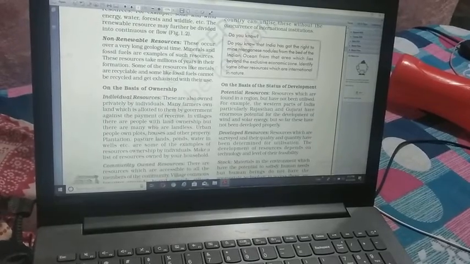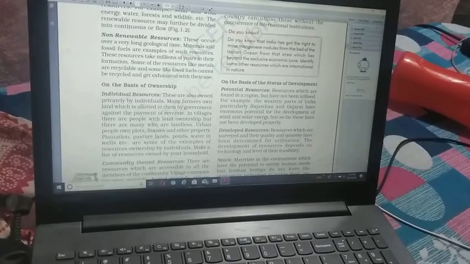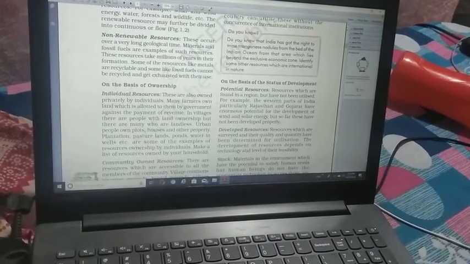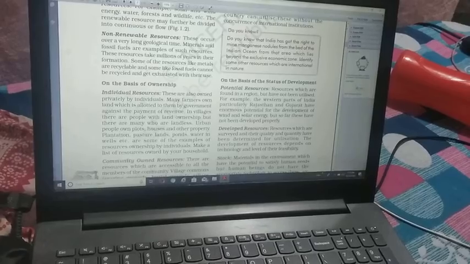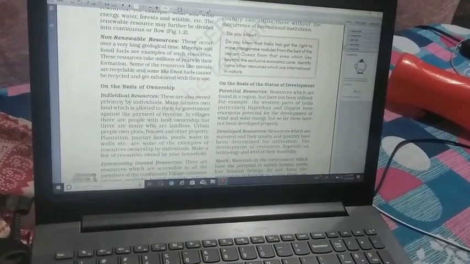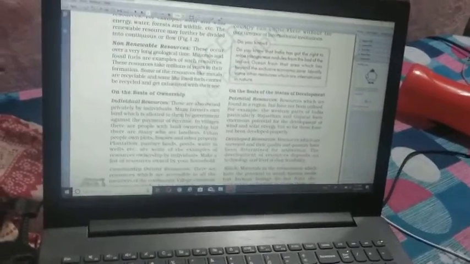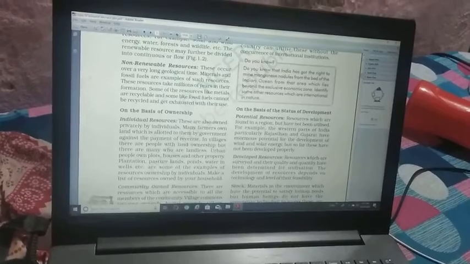Second, community owned resources can be used by villagers or more than one person. For example, parking land, grazing areas.